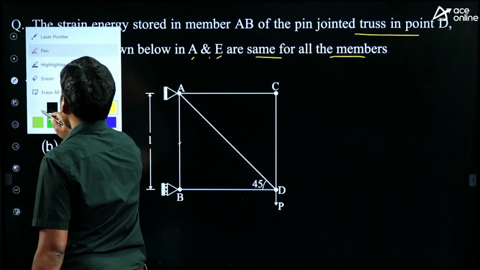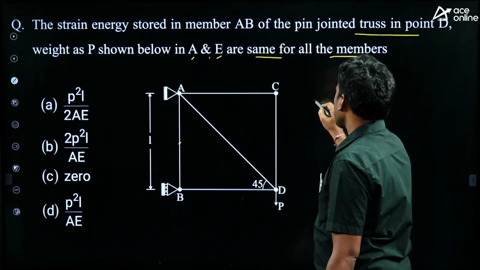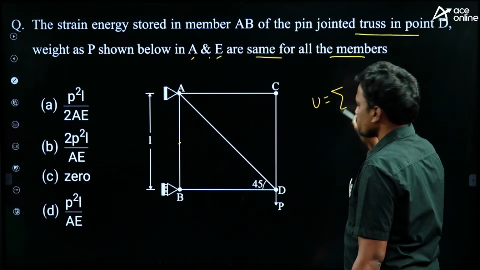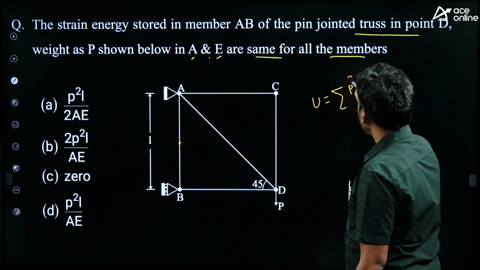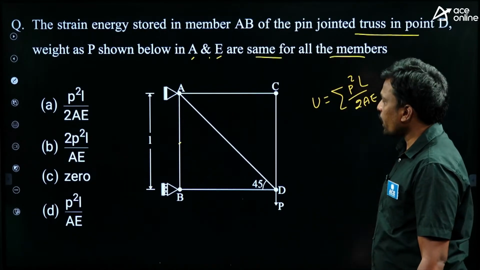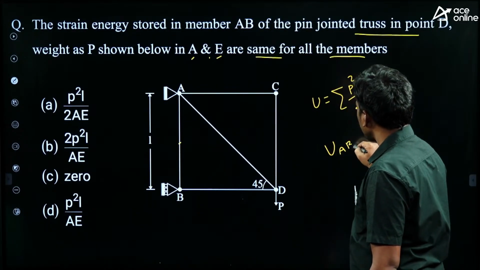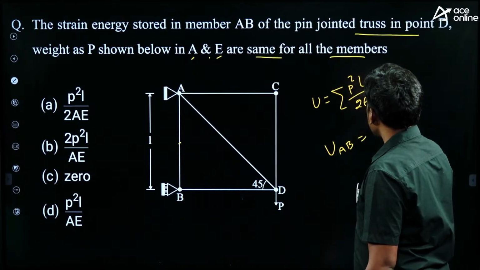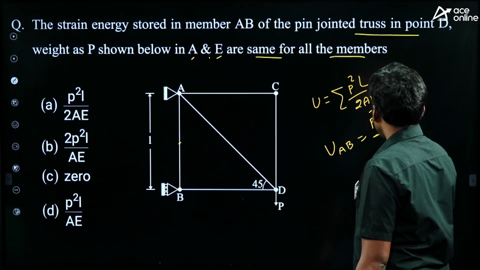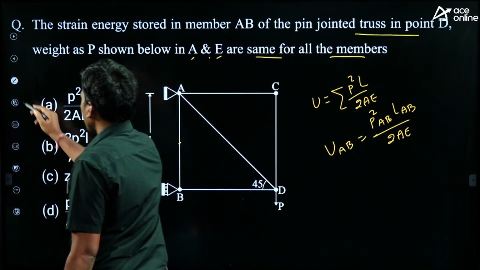Students, what is the strain energy formula due to axial force? The total strain energy is given by the summation of P square L by 2AE. But he is asking to find the strain energy only in one member, that is member AB. So it is the force in member AB squared, times the length of member AB, by 2AE. This is the strain energy formula.